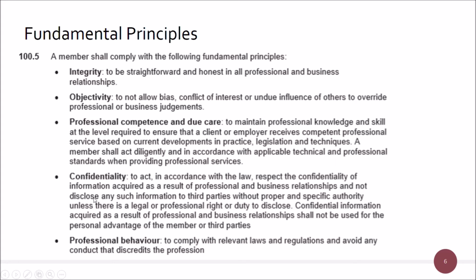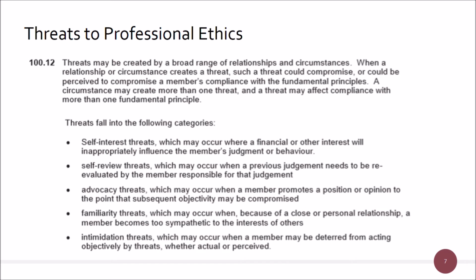Confidentiality is going to be a key thing. You'll see a lot of questions on that if they come up. And lastly you have professional behaviour, the compliance with laws like taxation laws and what have you. Really these two are almost combined, in that if I was allowing my client to evade tax rather than reduce their tax bill, then that wouldn't be acting with integrity, and similarly it wouldn't be very professional. So those are the principles, and now the interesting thing is the professional ethics, or the threats to those kinds of things.